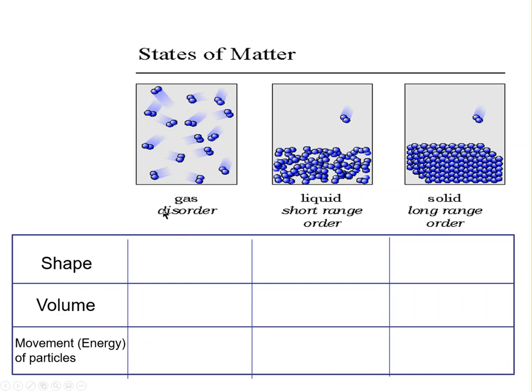So, for gas, the shape is indefinite. What that means is the shape can change. Think about a balloon. If you have a gas in a balloon, you can squish the balloon with your hands and change the shape of the gas. So we would say that gases have an indefinite shape, or a shape that can change or conform to the shape of a container that we put it in.